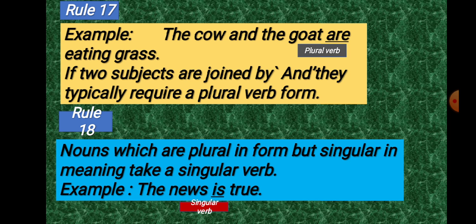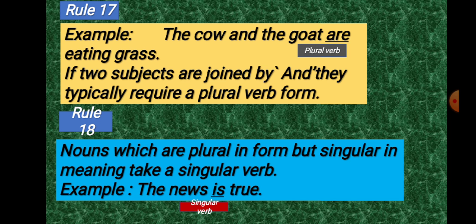The cow and the goat are eating grass. If two subjects are joined by and, they typically require a plural verb form. You see, there are two subjects here, the cow and the goat. So the verb are is used here as the verb are is plural. Subjects are plural, that's why the verb has been written in plural form.